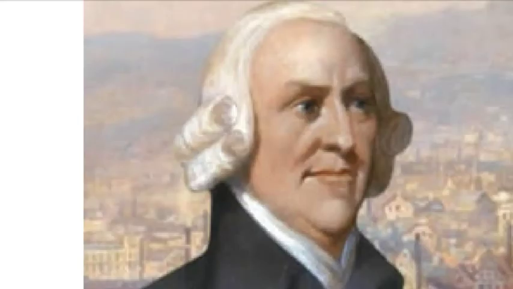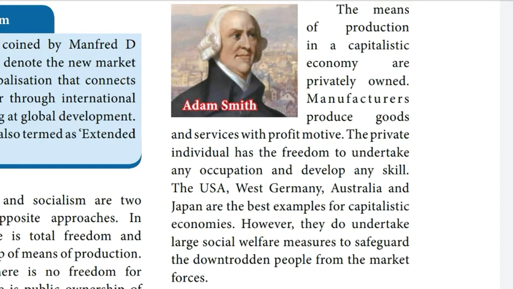First, capitalist economy or capitalism. Adam Smith is the father of capitalism. A capitalist economy is also termed a free economy or laissez-faire economy in Latin, or market economy, where the role of the government is minimal and the market determines the economic activities. The means of production in a capitalist economy are privately owned.